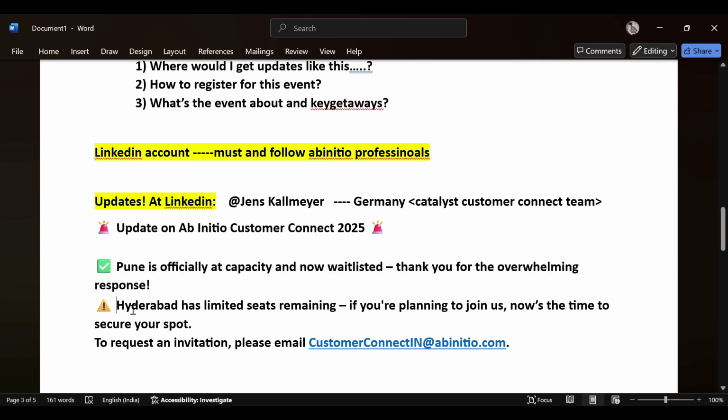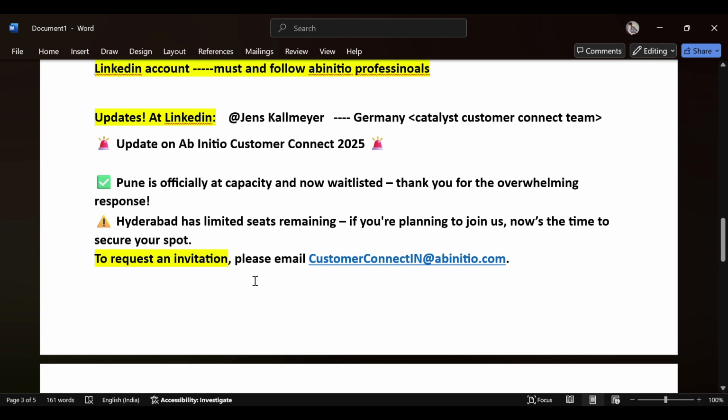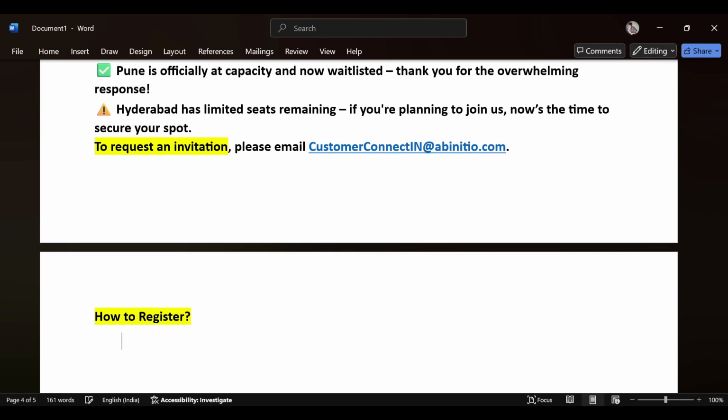Otherwise, if you are in Hyderabad, I'll tell you the steps. Jens is saying that for Hyderabad we have limited seats remaining. For requesting an invitation, we have to mail this mail ID. Note this down. So how to register for this one?